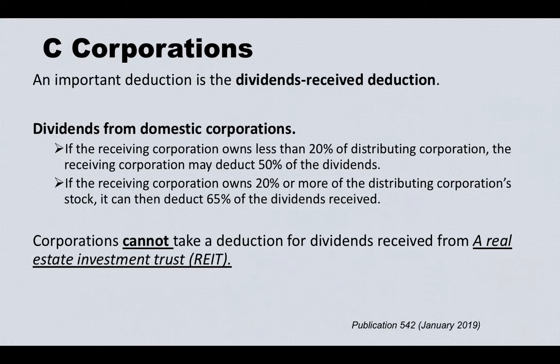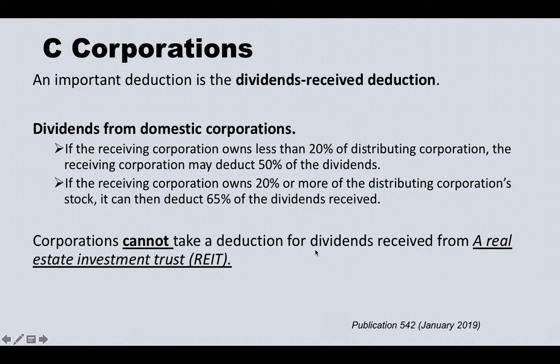So you can use the corporation to invest. That's why a lot of corporations buy another corporation, to invest their cash holdings, right? A corporation cannot take a deduction for dividends received from a real estate investment trust.